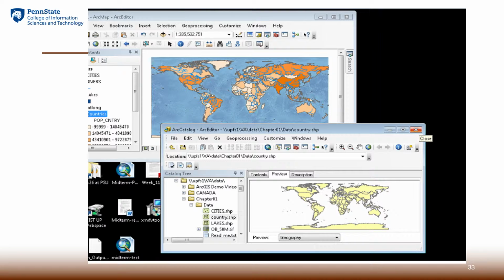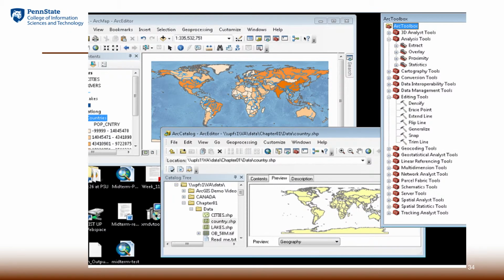In ArcGIS, the management of spatial data is normally done inside another tool called ArcCatalog. On the bottom of the slides, you see a window opened up which shows directories and folders. Each folder may have many different data sets, where each data set can be explored or previewed on the right panel, and you can see the content or metadata, both in terms of geography and non-geographic attributes.